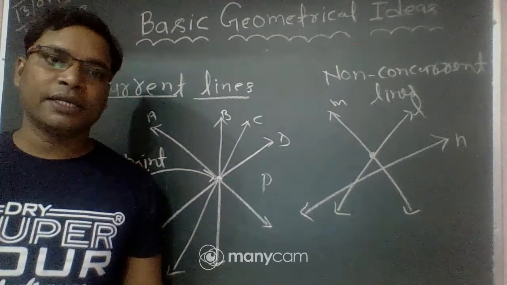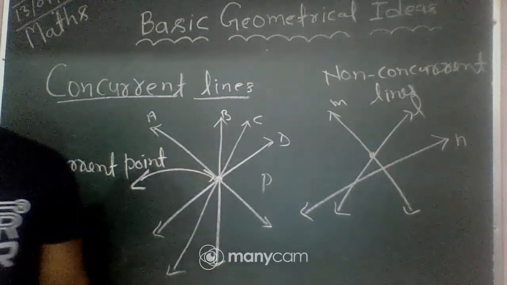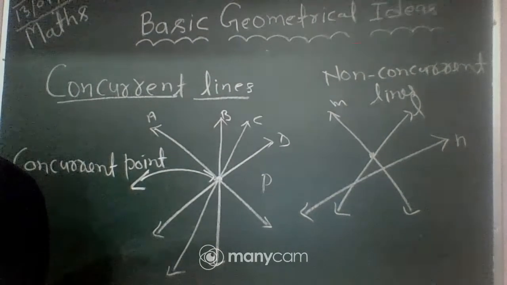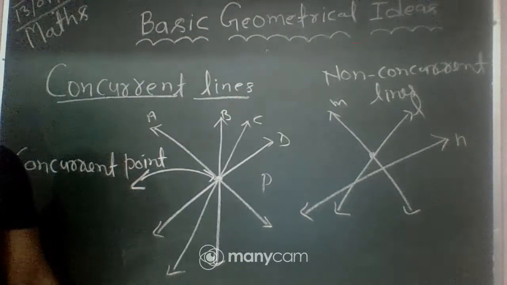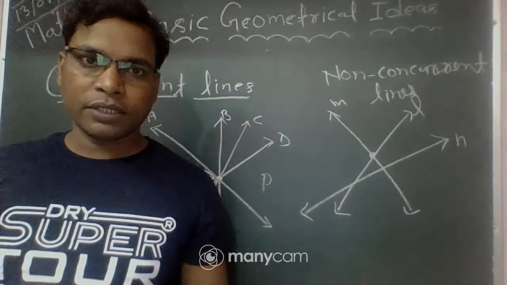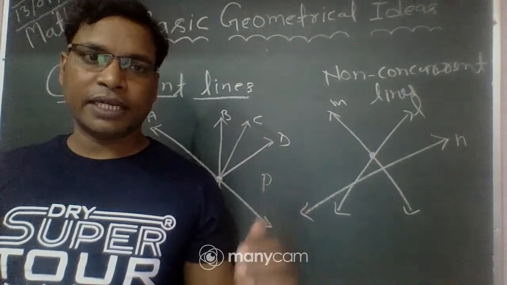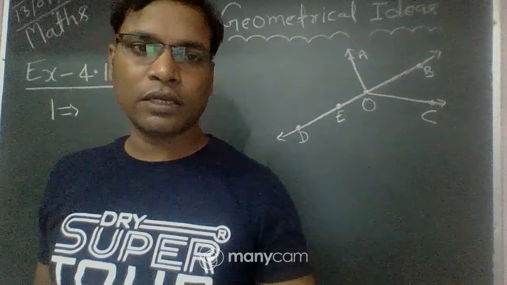Now we are going to discuss exercise 4.1 of basic geometrical ideas. So let's see, students, this is question number 1. You can see this figure, and the question is to use the figure to name: part A, 5 points; part B, a line; part C, 4 rays; and part D, 5 line segments.